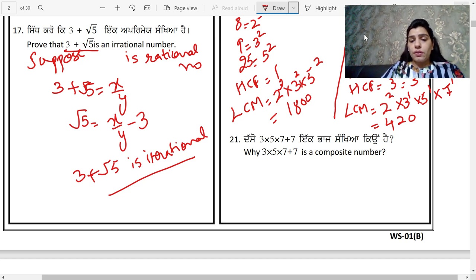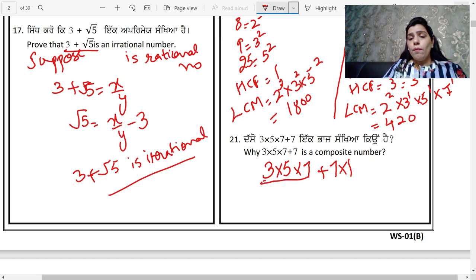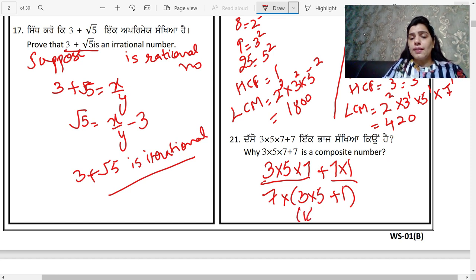So in this question, I have 1 hidden: 3 multiplied by 5 multiplied by 7 plus 7 multiplied by 1. This 1 is hidden. From both these, I can take 7 as common. So I will be left with 3 multiplied by 5 plus 1. So this is 3 multiplied by 5, 15. 15 plus 1 is 16.